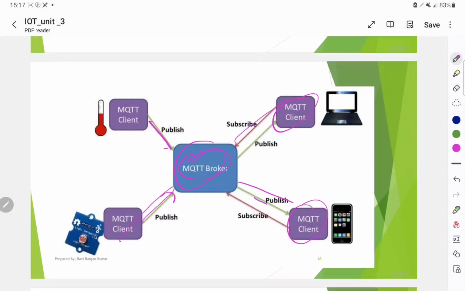These are the subscribers: a PC subscriber, a tablet subscriber. Subscribers subscribe to the MQTT broker, the sensor publishes the data on the MQTT broker using the MQTT protocol, and subscribers receive the data from the broker.